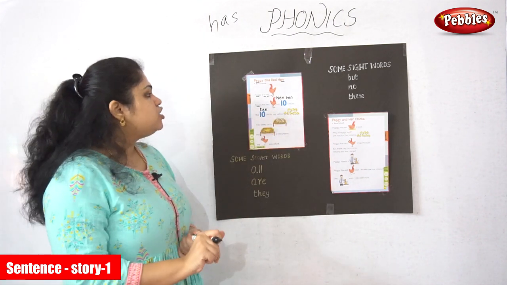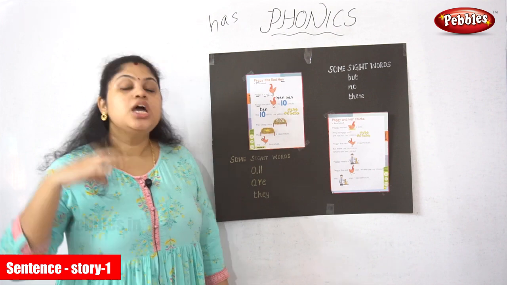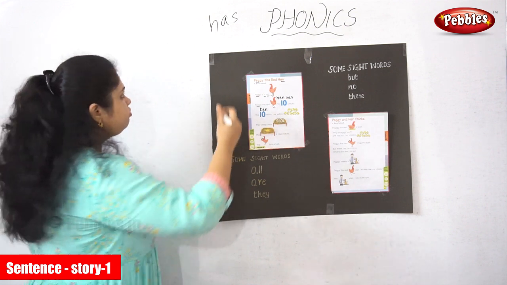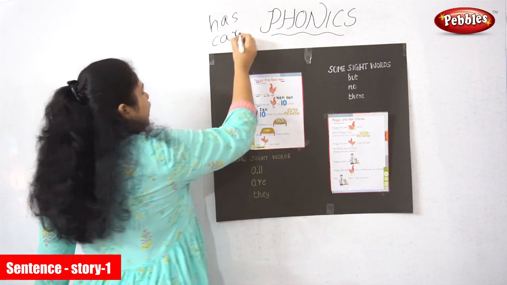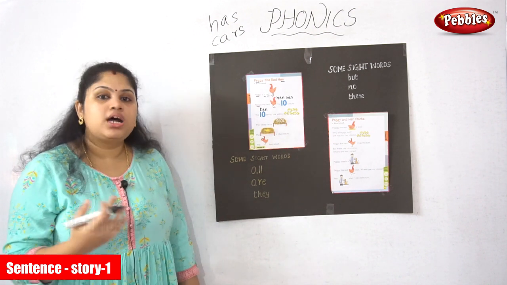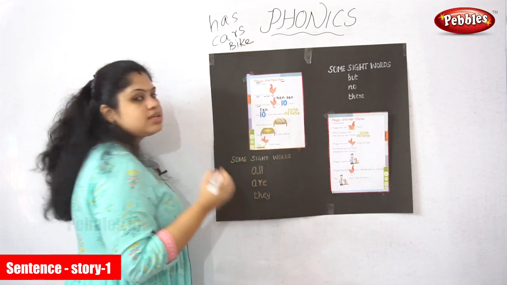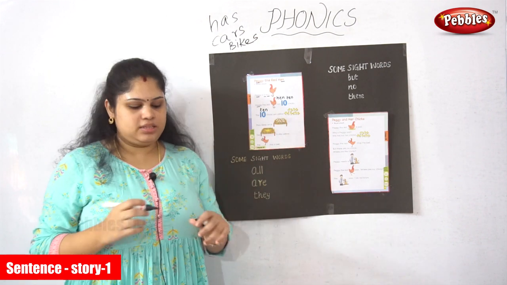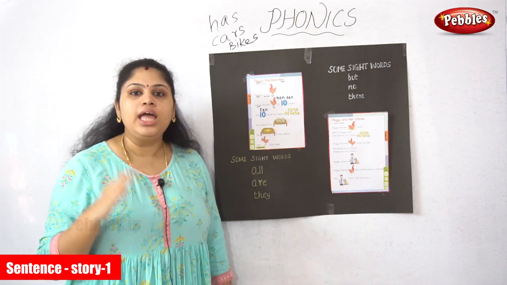The 10 chicks. Chicks. If the last letter is S, we want to say the word along with the S sound. For example, car, C-A-R, car. If I put S at the end of the word, you should say it along with the S sound: cars. For example, bike. This is a bike. If I put S to the last, it will become bikes. If the last letter is S, you should pronounce the word along with the S sound.